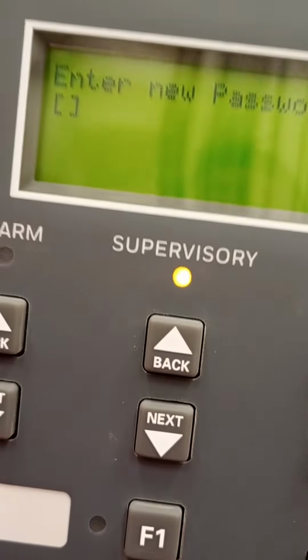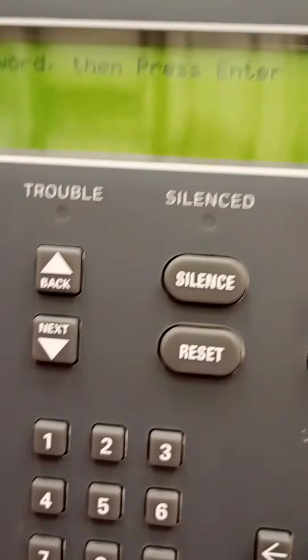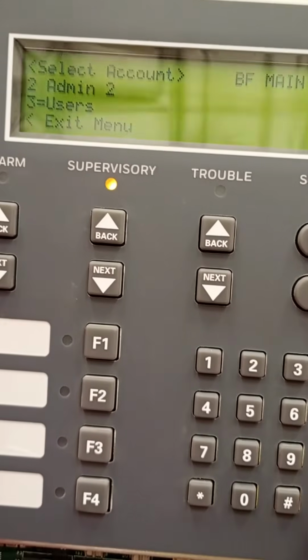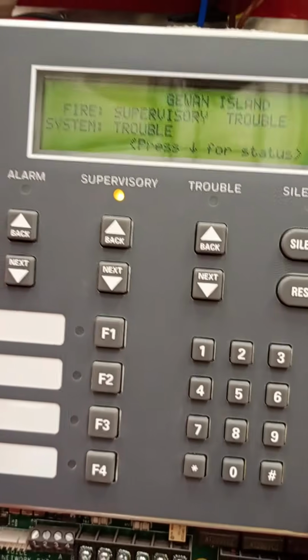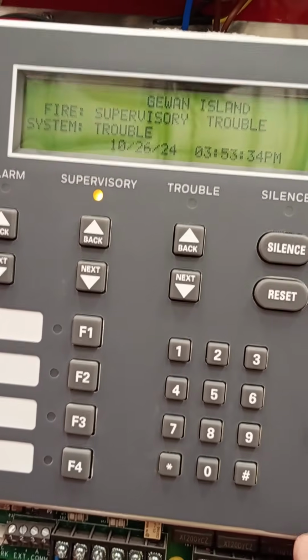So this is the way you change the installer code, multi-installer, and admin. So after changing, you go to left arrow and save it, and it will be effective whatever your new password applied. Thank you very much.